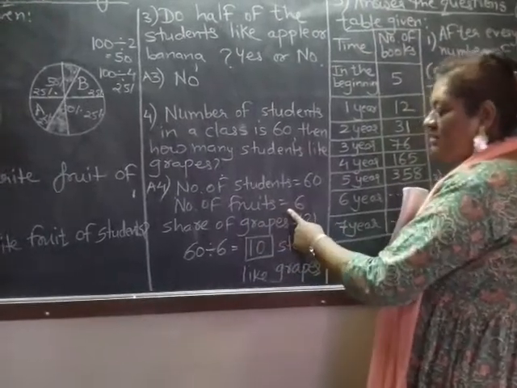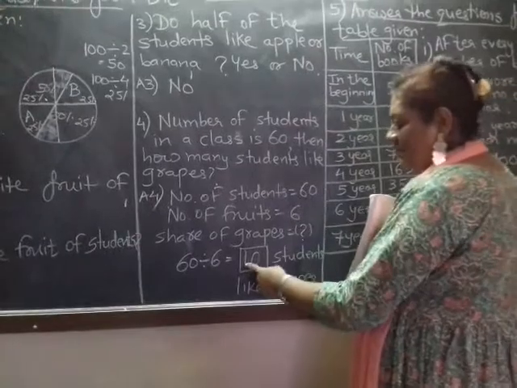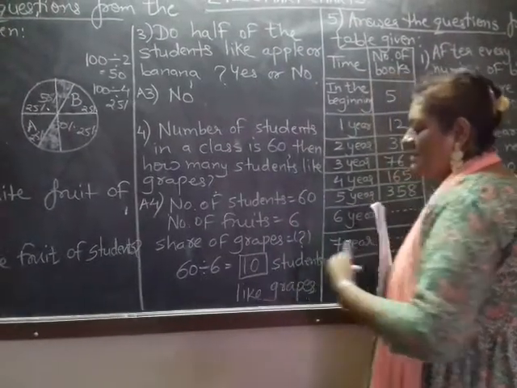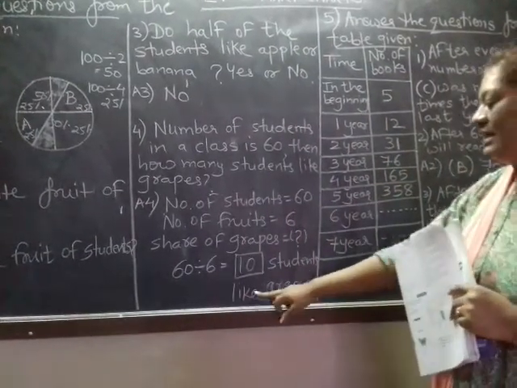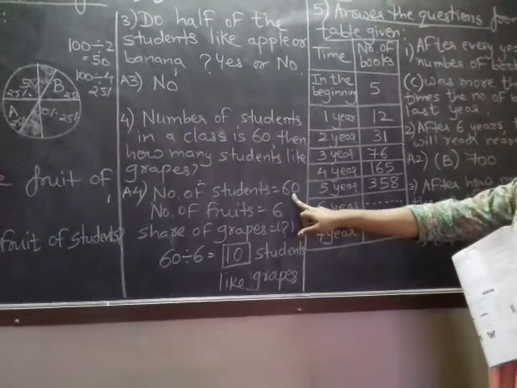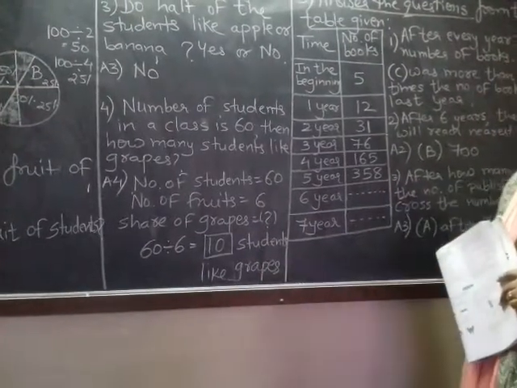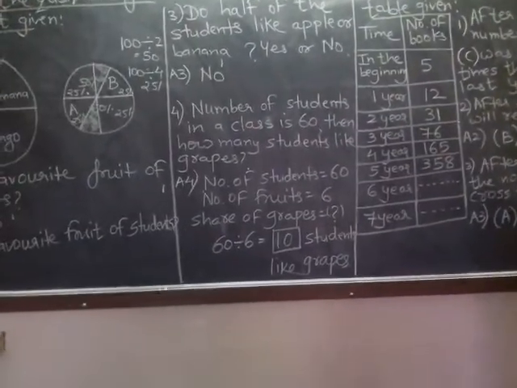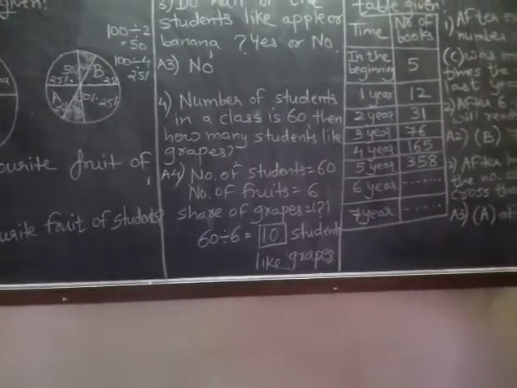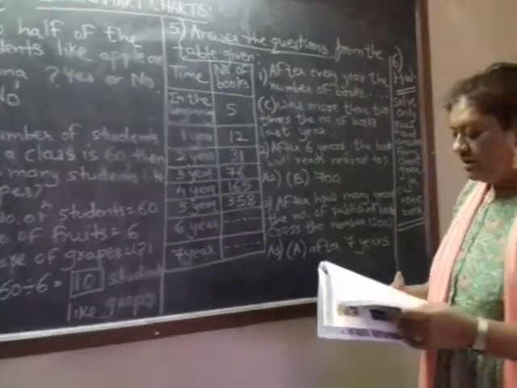The number of fruits divided in the pie chart is 6. So when I divide 60 by 6, the answer is 10 students like grapes, right? Students are 60, fruits are 6. 60 divided by 6, the answer is grapes are liked by 10 students. Hopefully this is clear to you. I move on to question number 5.